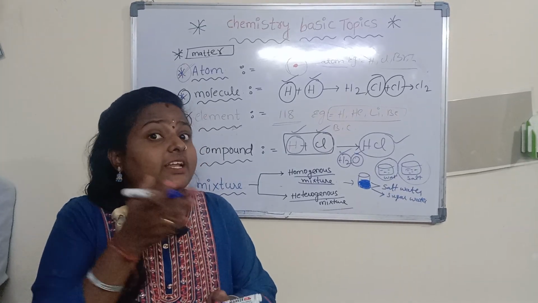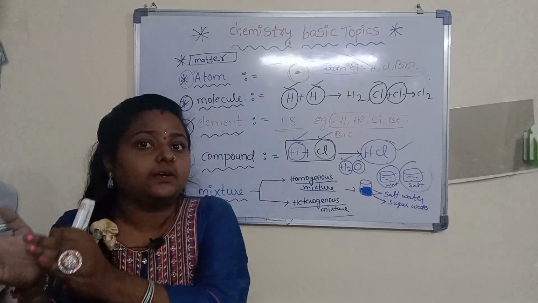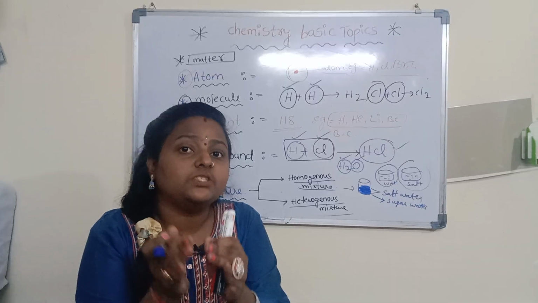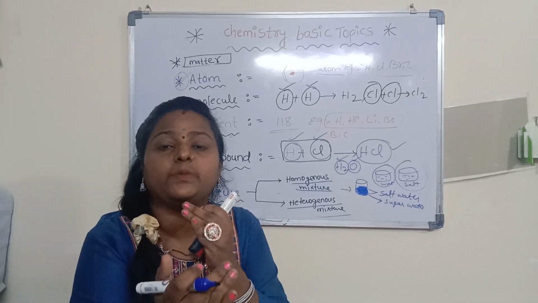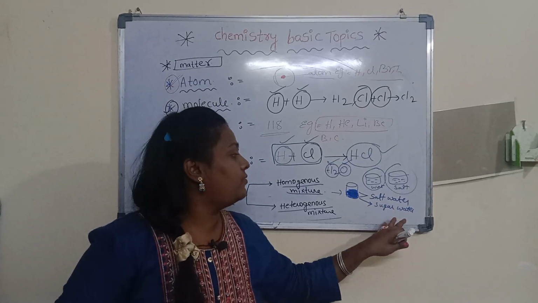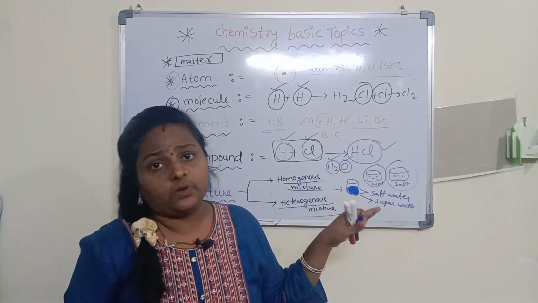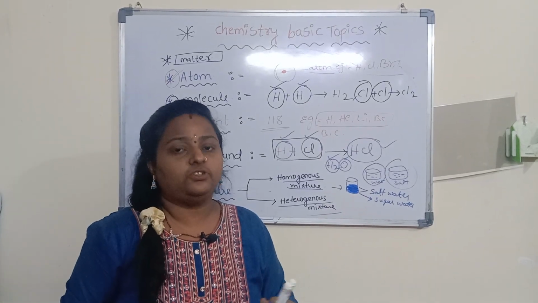Because it can be dissolved in any liquid. Homo means same, hetero means different. So a uniform composition throughout the mixture is called a homogeneous mixture.